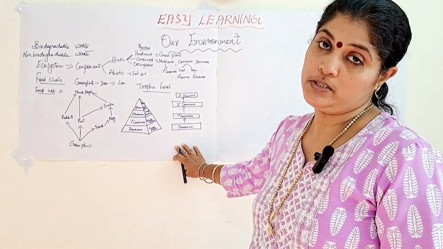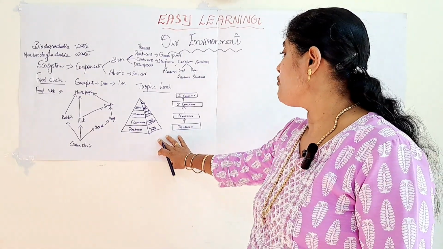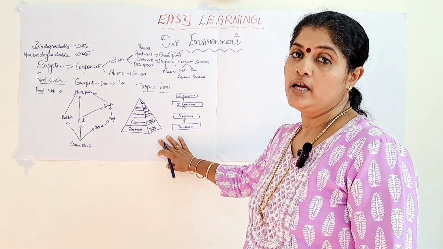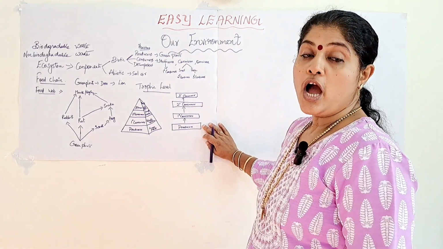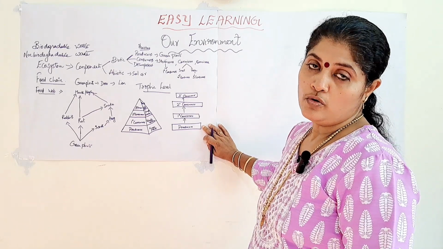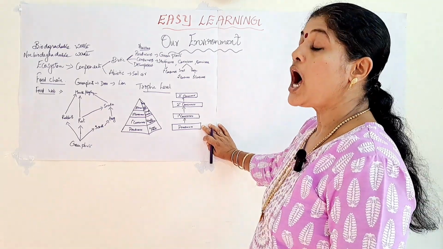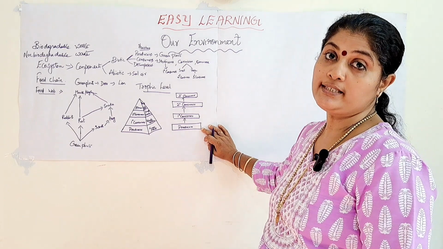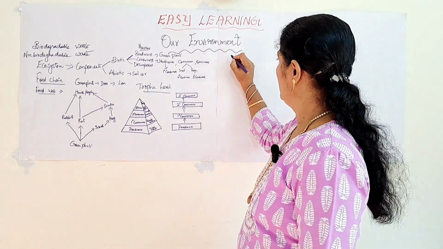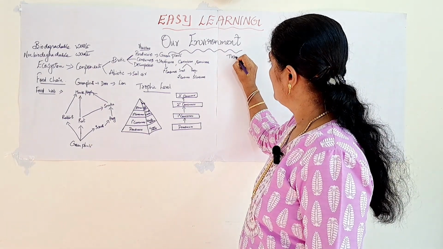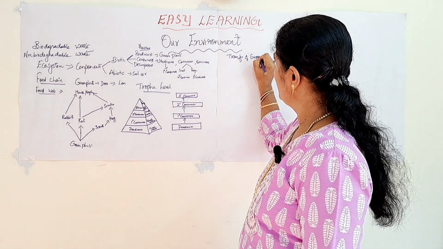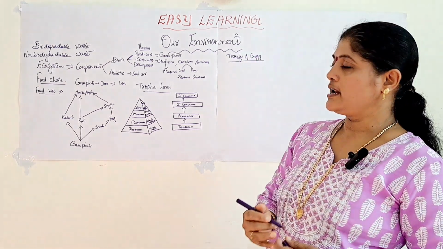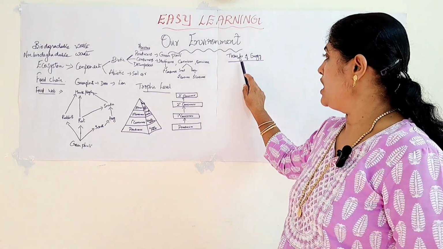The various steps involved in the transfer of energy or transfer of food in a food chain are known as the trophic levels. So now we will move on to the next topic, that is how the transfer of energy takes place in a food chain.